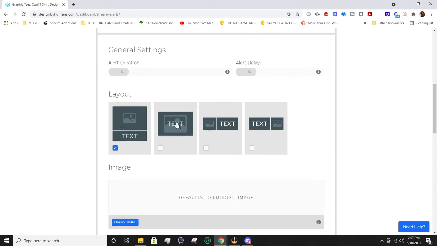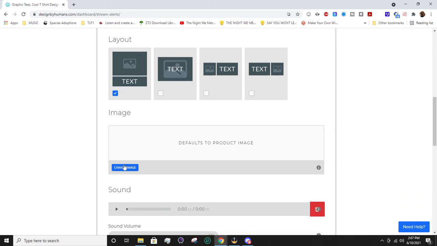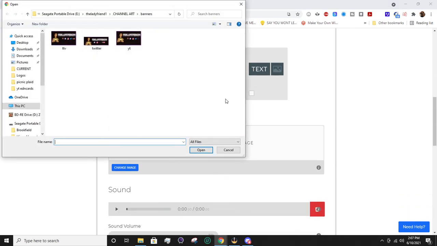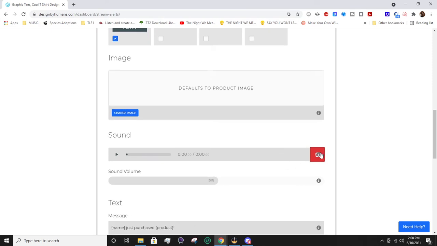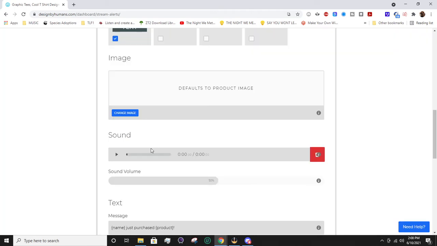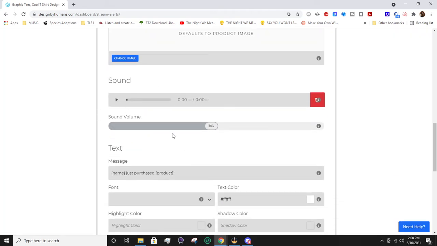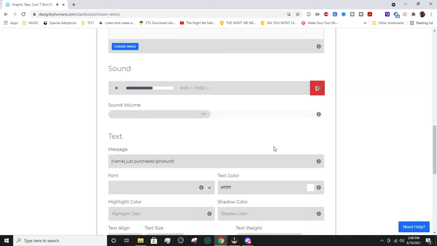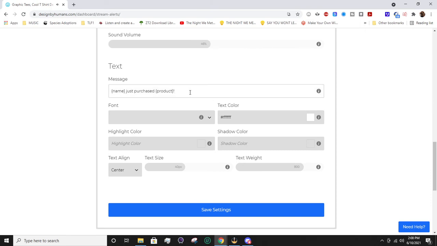You'll set up the layout for the text and the image. You can change the image from any of your own files. You can change the audio. Set the volume. And then you also have the message that you can set up.